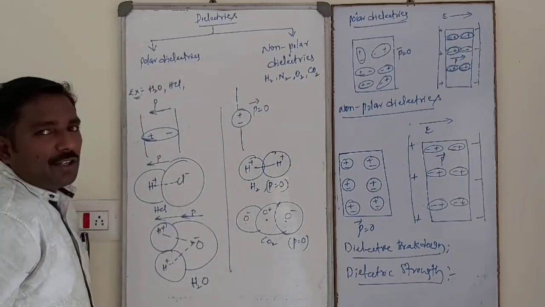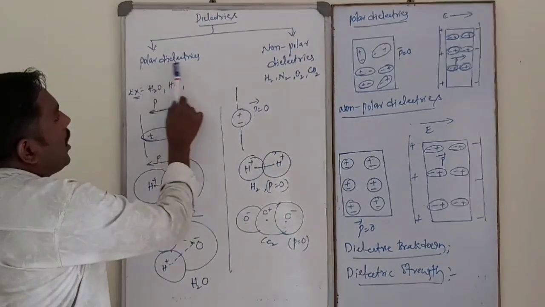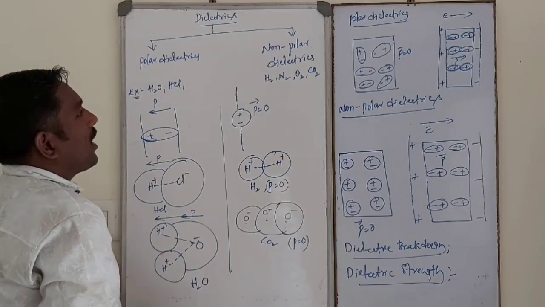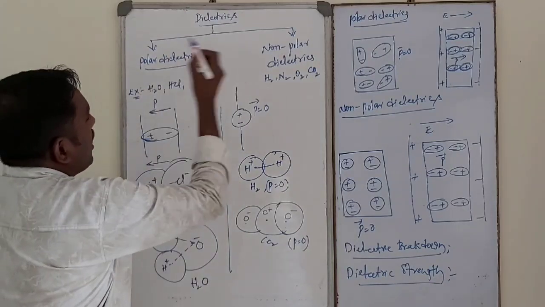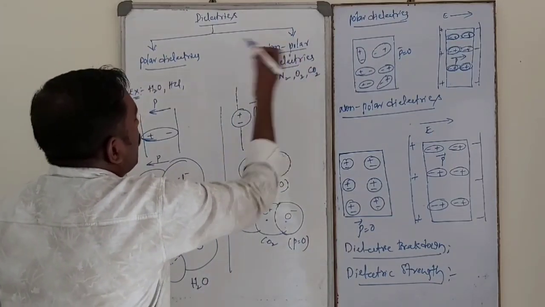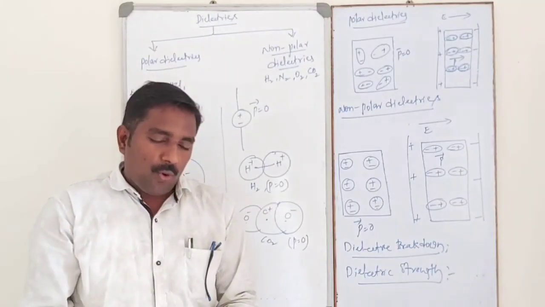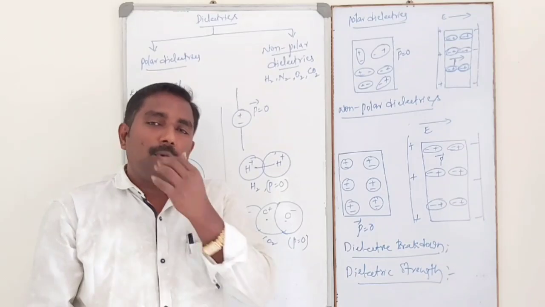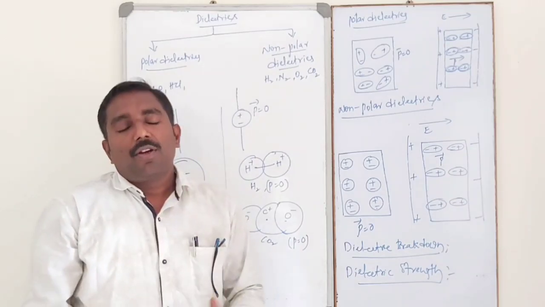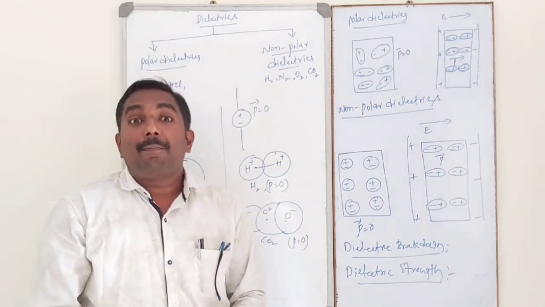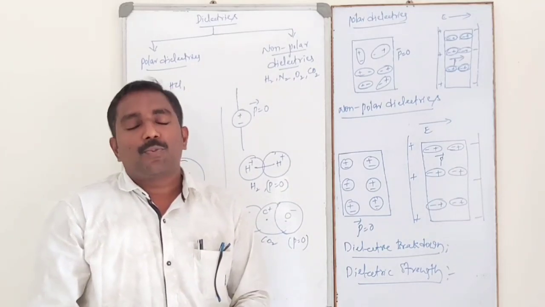Dielectrics are classified into two categories: polar dielectrics and non-polar dielectrics. What are polar dielectrics?